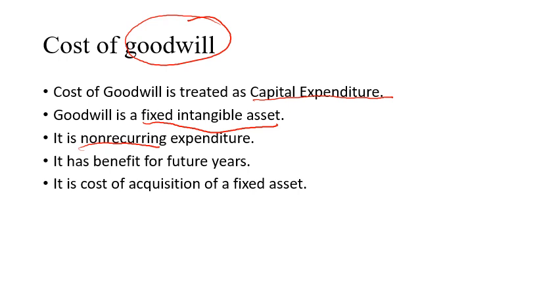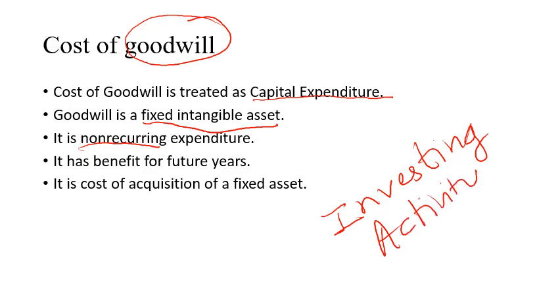No. You purchase material on a day-to-day basis, but you don't purchase goodwill on a day-to-day basis. How do you purchase goodwill? Whenever you amalgamate with some other firm, or whenever you purchase someone else's business, then goodwill is created. That means this activity arises from investing activity.